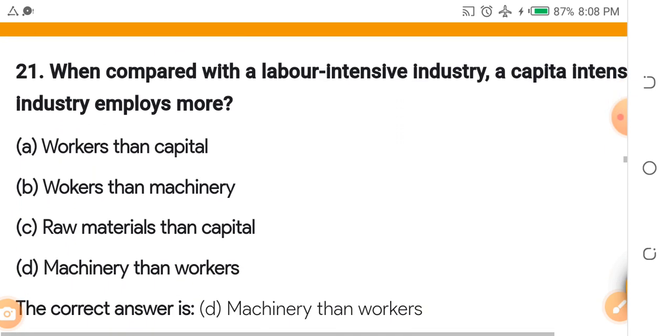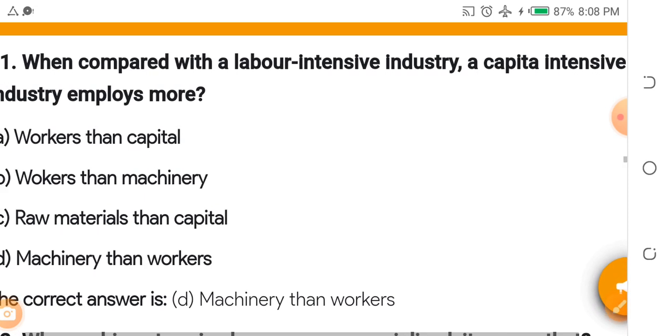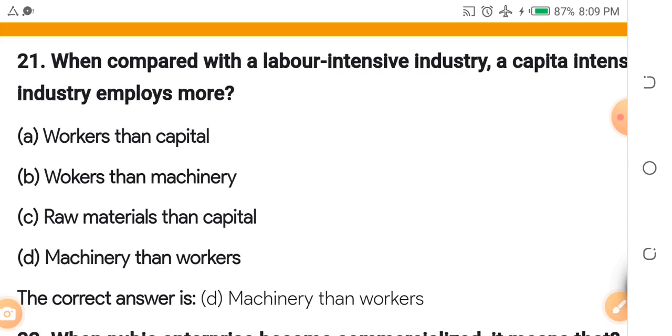Okay, we continue. When compared with a labor-intensive industry, a capital-intensive industry employs more dash.